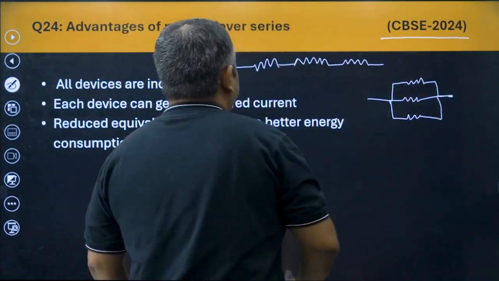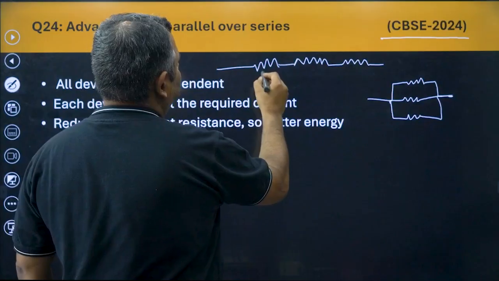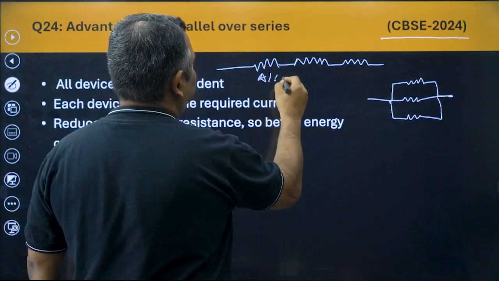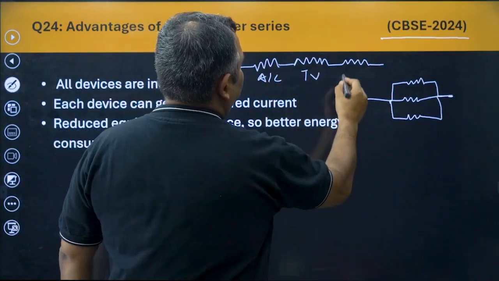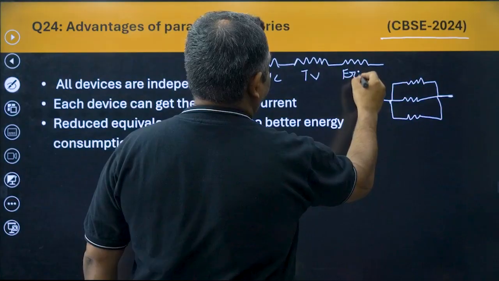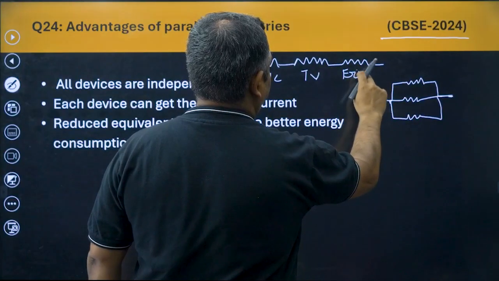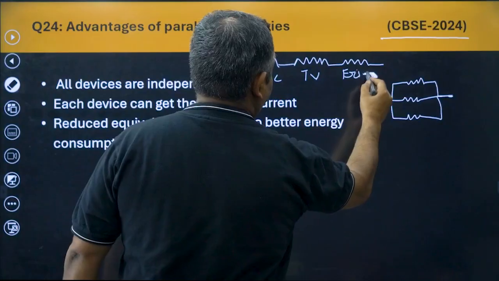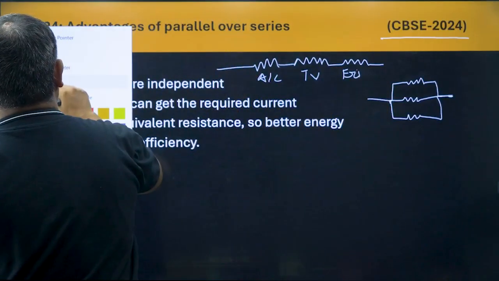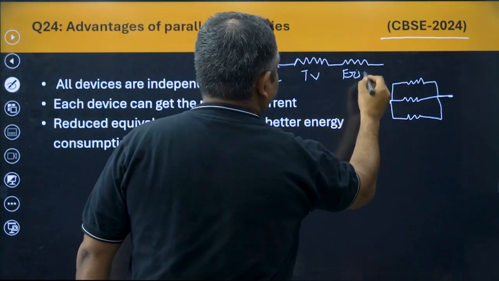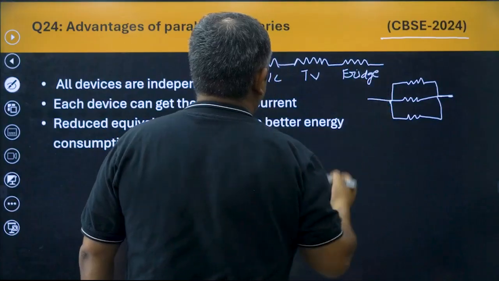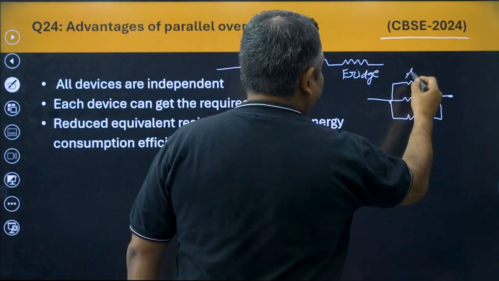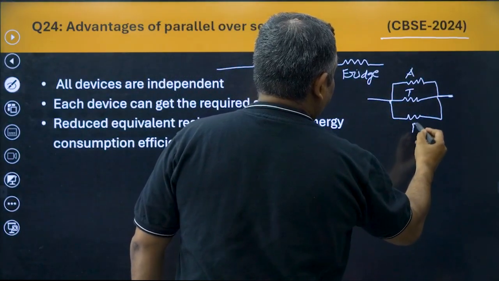parallel. Now say you have got one AC, one TV and one fridge. AC, TV and fridge. Here also say A, AC, T, TV, F, fridge.